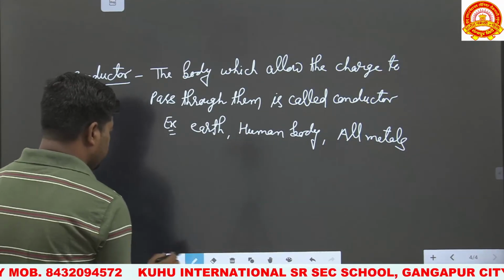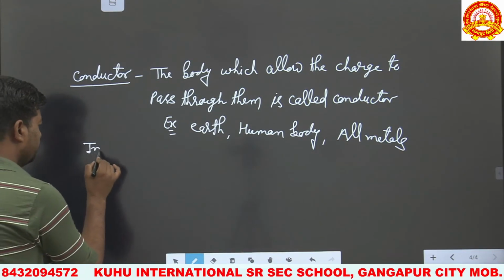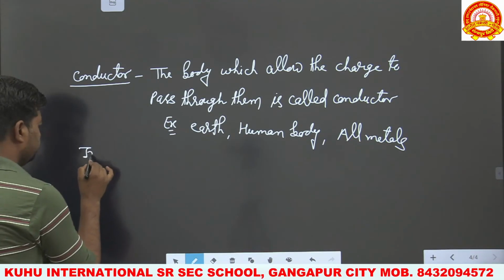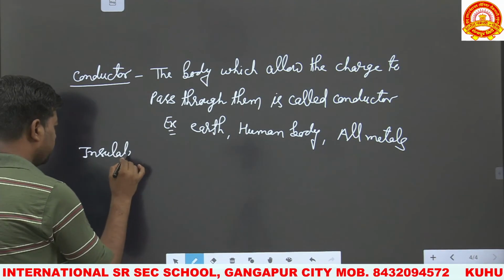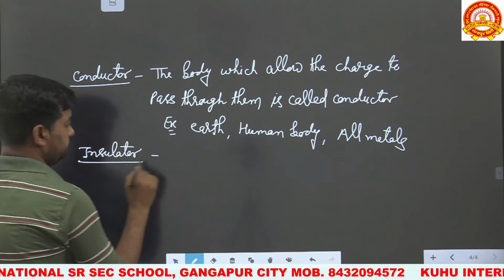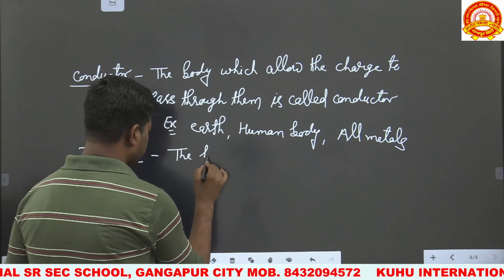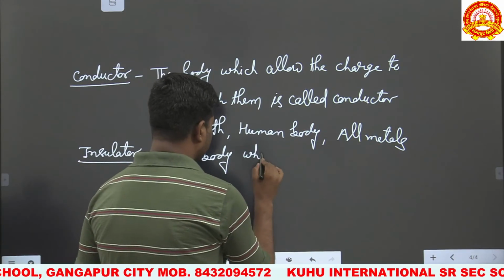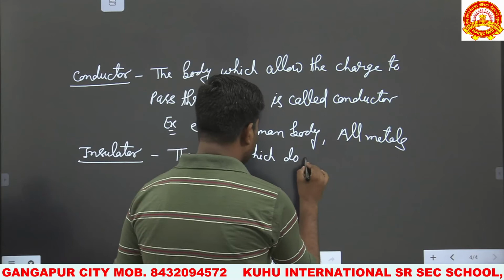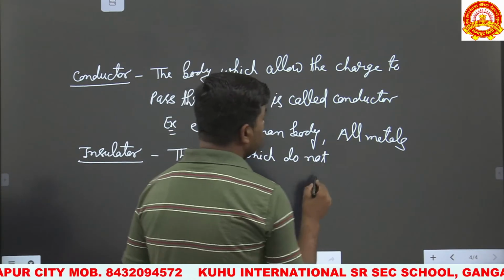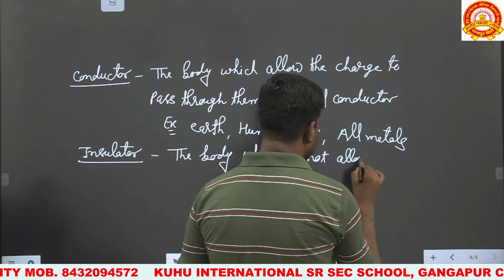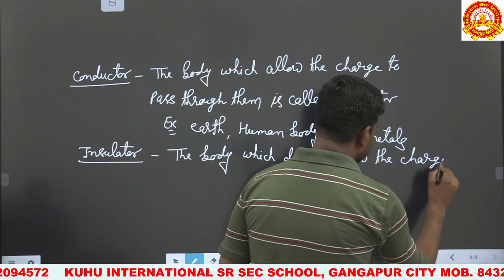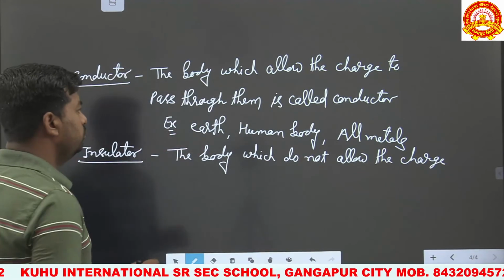Second one is insulator. Insulators are those substances or the body which do not allow the charge to pass through them.